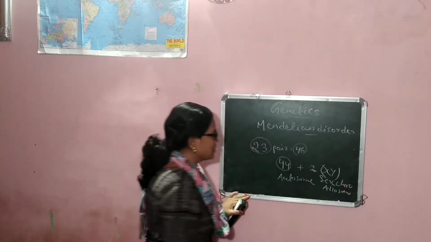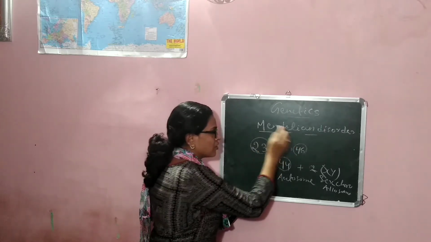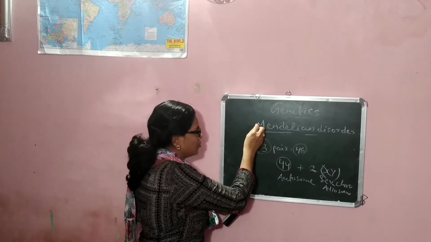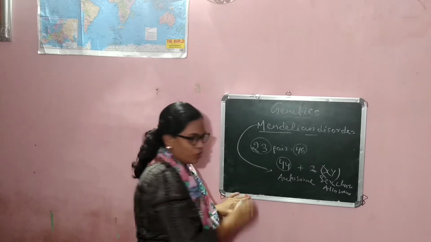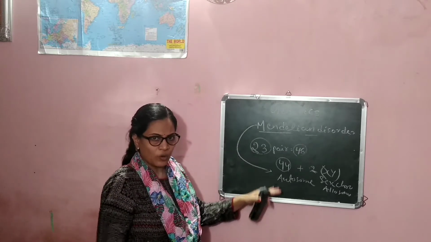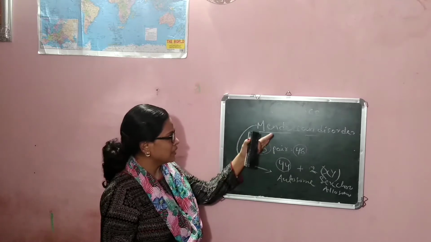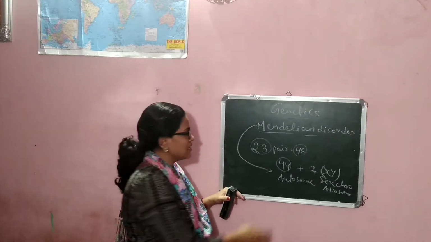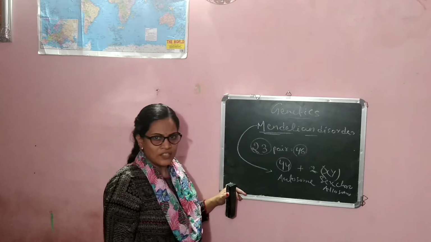In this topic, Mendelian disorder means Mendelian character which is based on your autosome. How your autosomal chromosome is involved in your disorderness is known as Mendelian disorder.